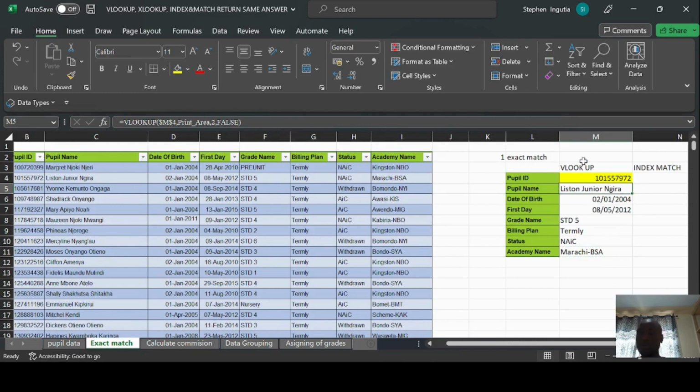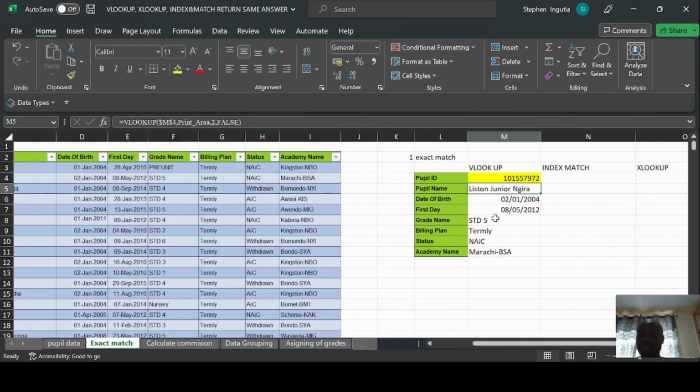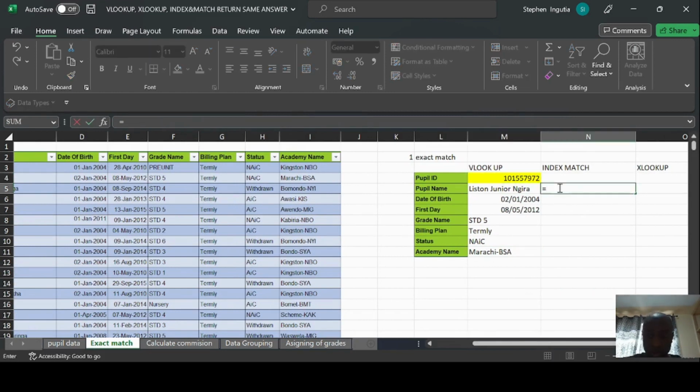Okay, so now we have used that to get the information using VLOOKUP. Now let's use INDEX and MATCH to get the same data, referencing the same cell. So it is equals to INDEX.